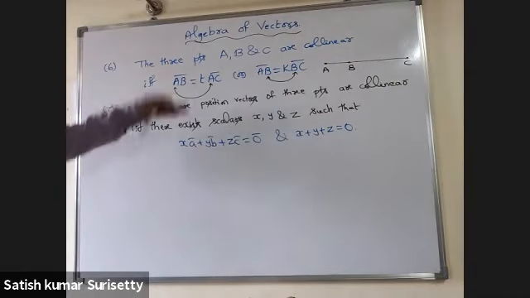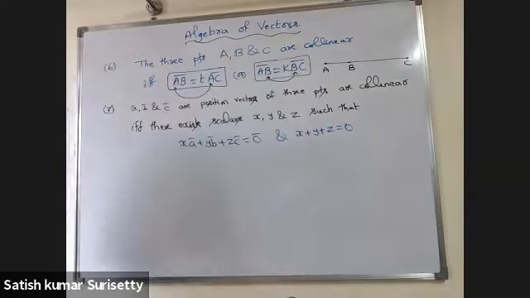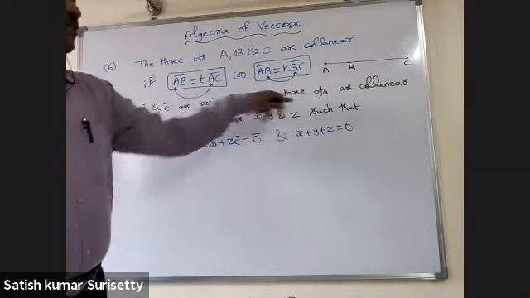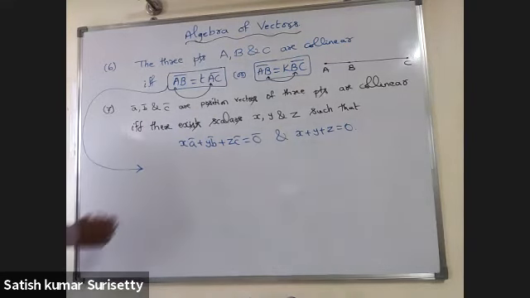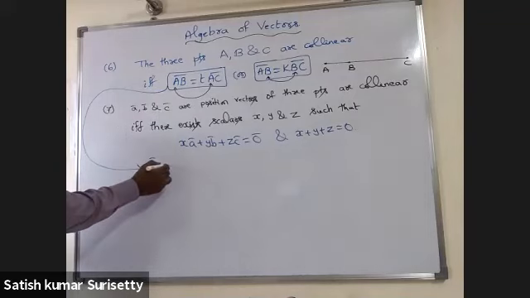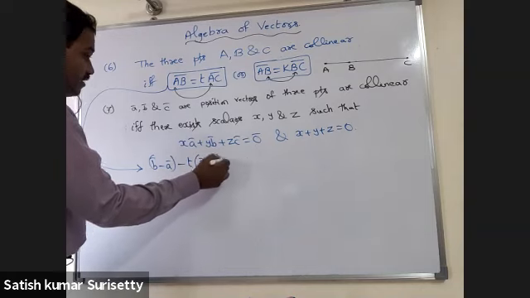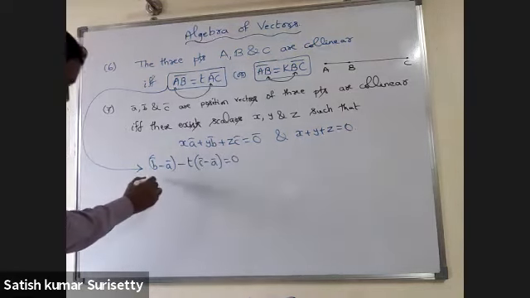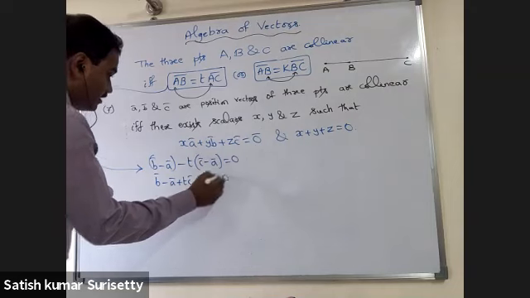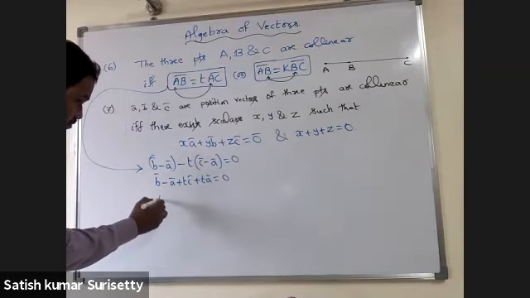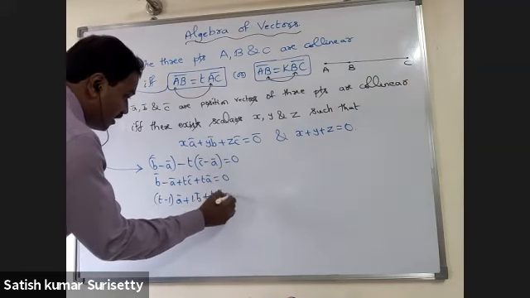Now, the forward part you can prove using the previous result, by taking either of these, because the 3 points are collinear. Then you can write AB bar equal to T times AC bar. So in terms of position vectors, you can write B bar minus A bar minus T into C bar minus A bar equal to 0. If I group the terms, B bar minus A bar minus TC bar plus TA bar equal to 0. So (T minus 1) into A bar plus 1 into B bar plus (minus T) into C bar equal to 0.